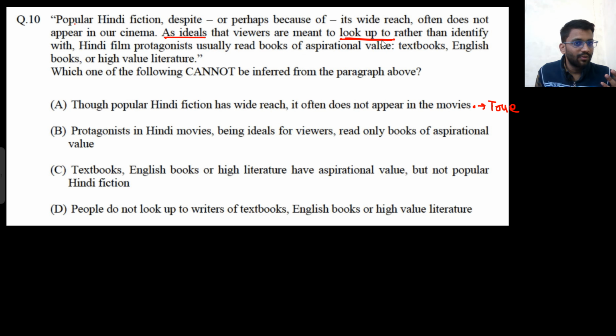I look up to Babar Azam. That means I want to be someone like Babar Azam. But okay, someone can look up to Babar Azam as well. Okay, so this is what look up to means.